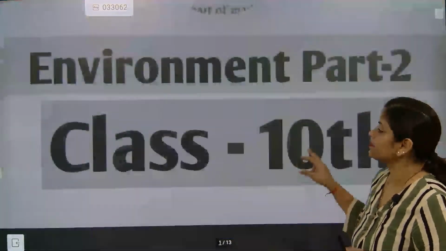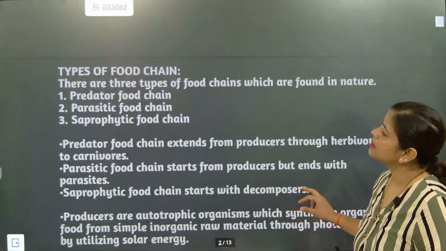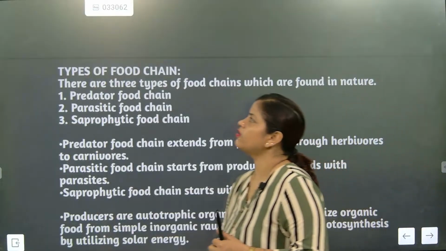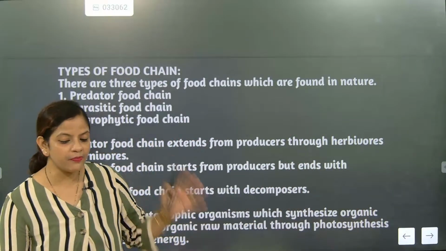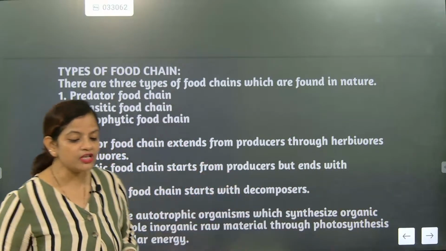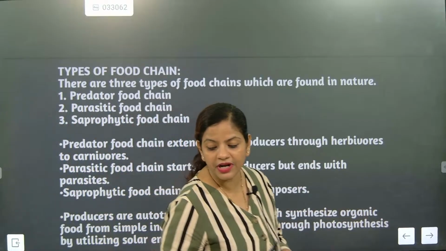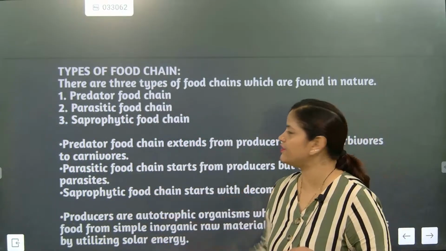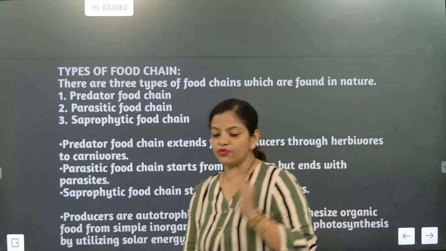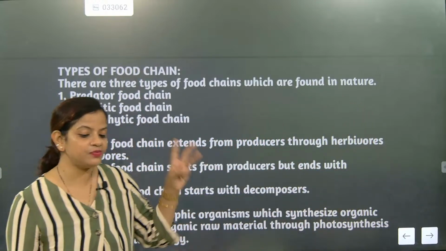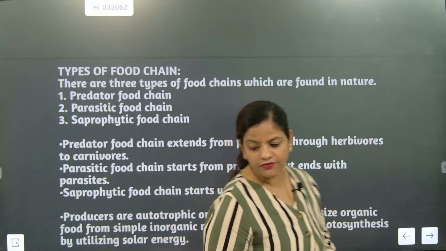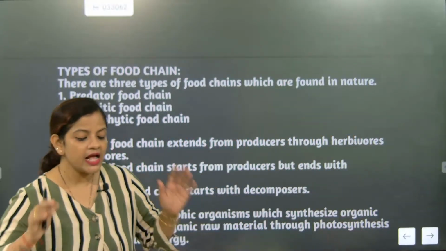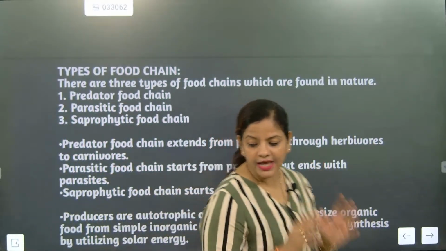Now look here. When we talk about food chains, there are different types of food chains. The first type is the predator food chain, then the parasitic food chain, and then the saprophytic food chain. So how many different types of food chains are there? Three types. The first one is predator, second is parasitic, and third is saprophytic.